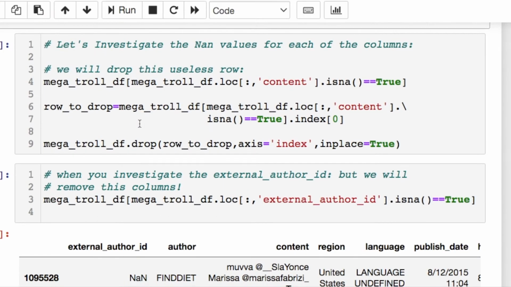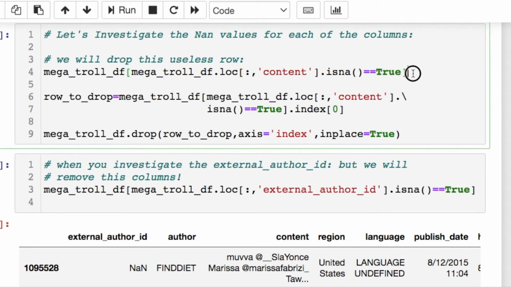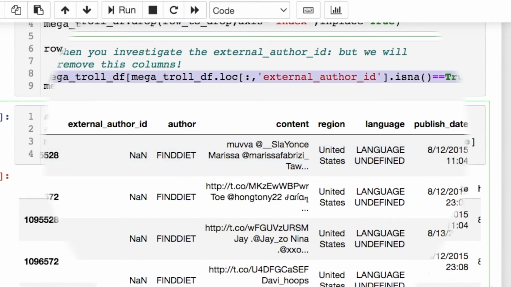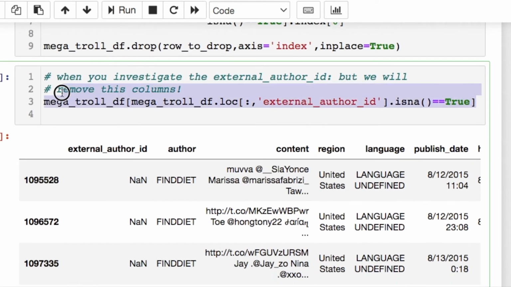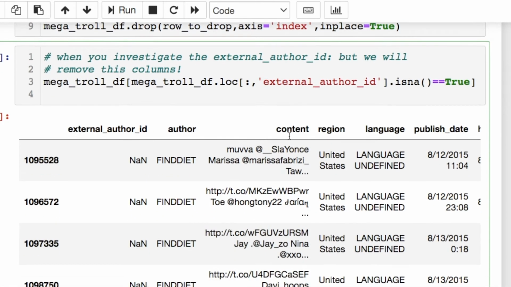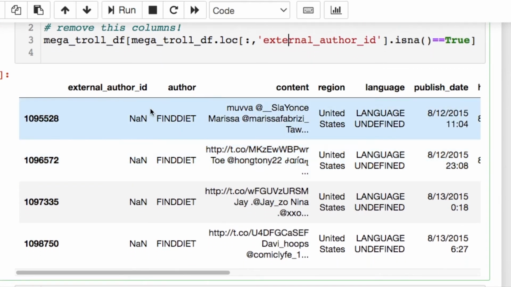So I decided to investigate this further and look for the rows that had the NA values equal to true. Then we take the index numbers for those rows and drop them. This allows me to get the index position for all of the rows that return NA for the content. After that, I looked at the 4 rows that I wanted to investigate, and decide whether we keep these or discard these rows.